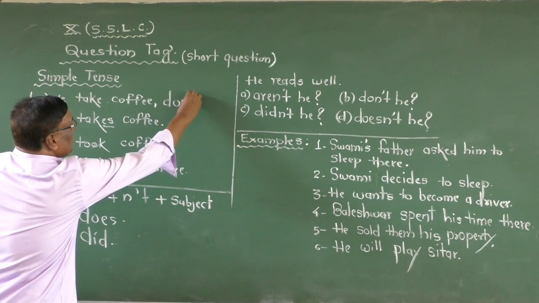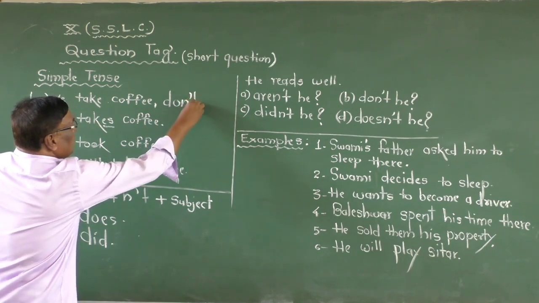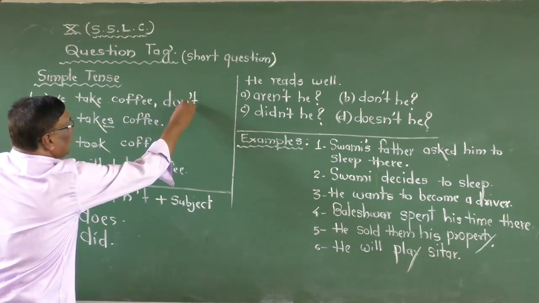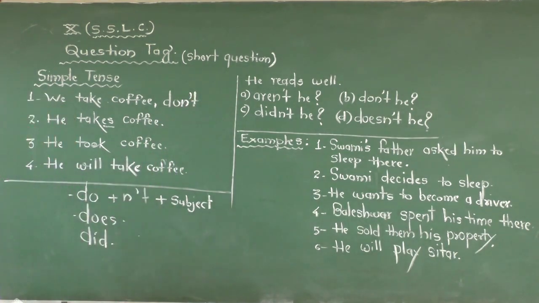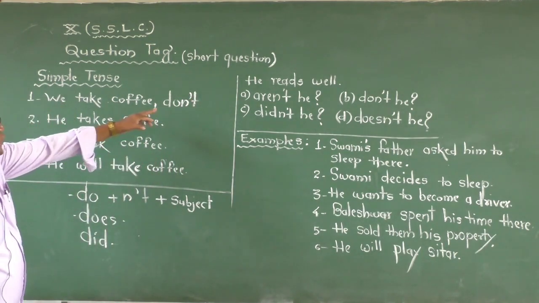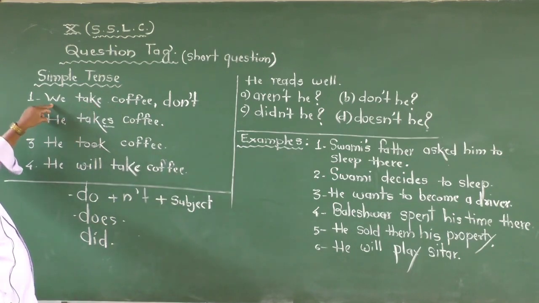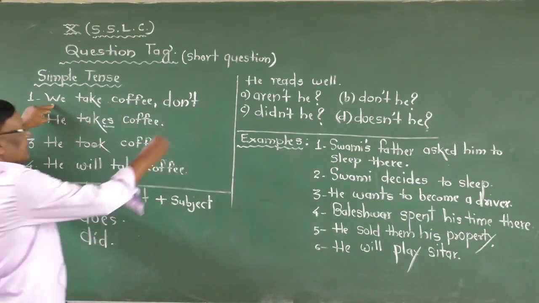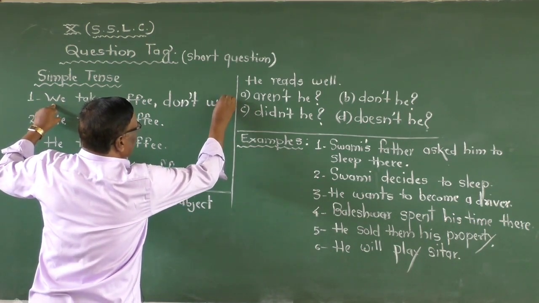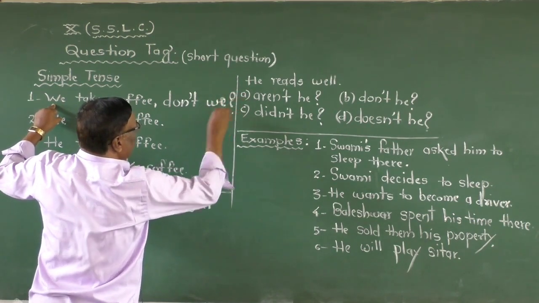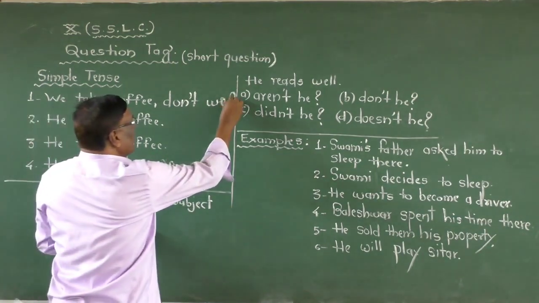Because it is a conversation, you use an apostrophe and then put a tick. Don't. And look at the subject here. What is the subject here? We. You write we. And if you write we here, put the question mark. Very important, that is a question mark here.